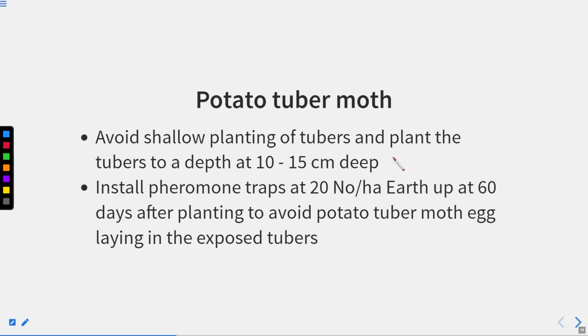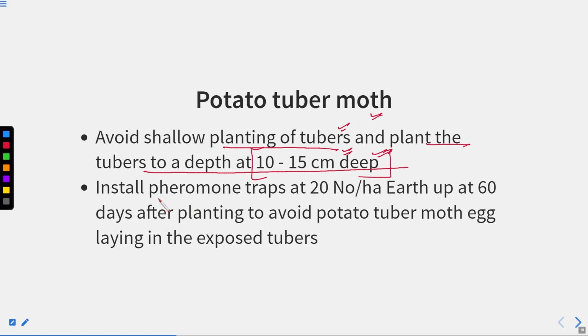Potato tuber moth. Avoid shallow planting of tubers and plant the tubers to a depth of 10 to 15 centimeter deep. So this is the depth in the ground at which the tuber must be planted. If we place this tuber at a shallow level, then what will happen? It can get infested with the tuber moth.